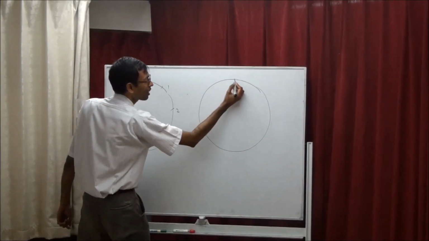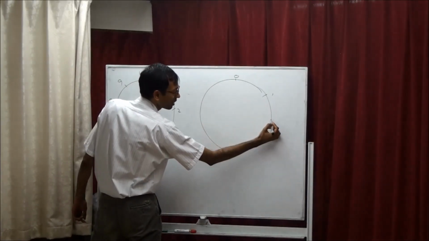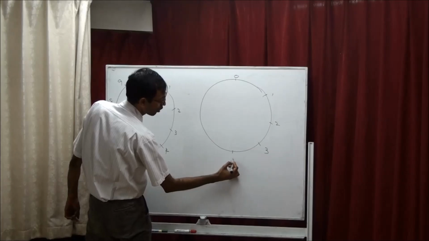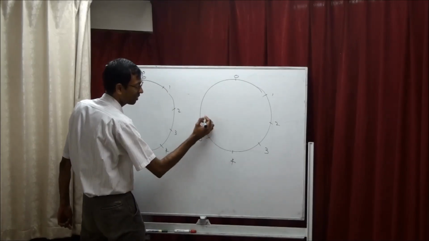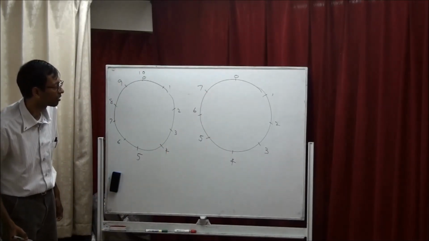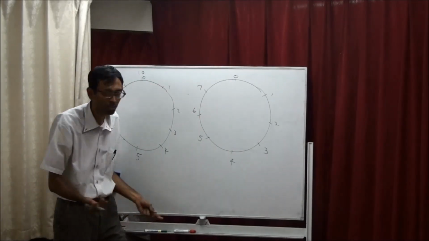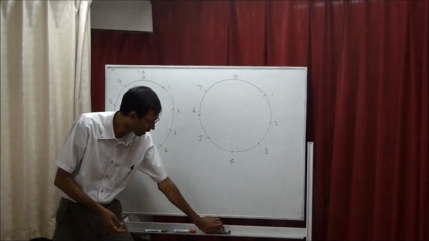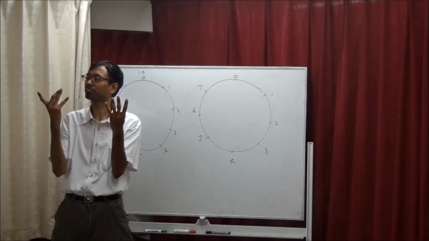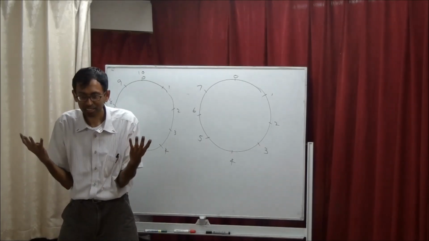Again we start with 0, then 1, 2, 3, 4, 5, 6, 7. What is the next one? The 8 will come here, but there is no 8. Because we started from 0, 1, 2, 3, 4, 5, 6, 7, there is no 8. There is only 0 to 7.